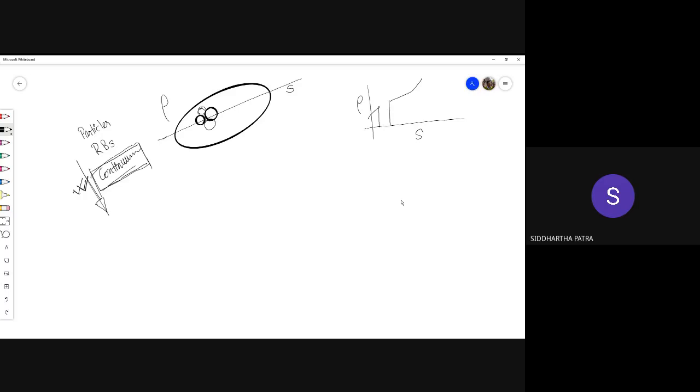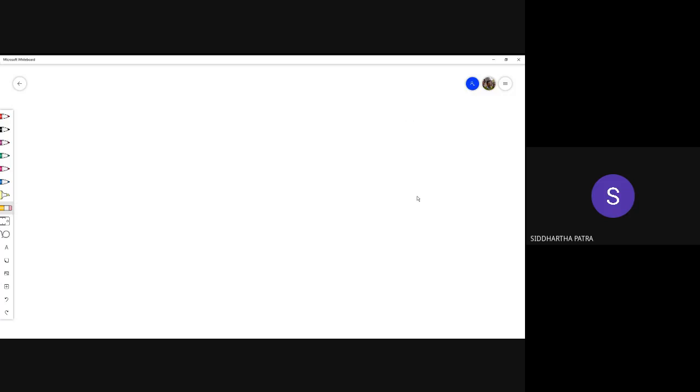And courses such as solid mechanics or strength of materials also dwell on this part of the material model, which is the continuum. So we'll be discussing over here.